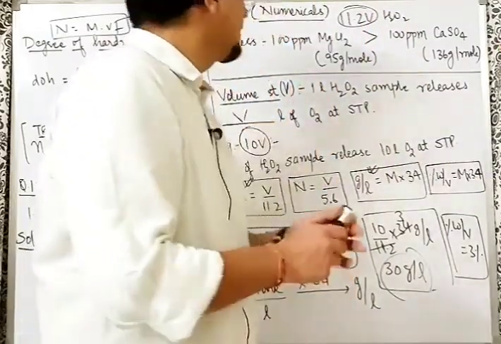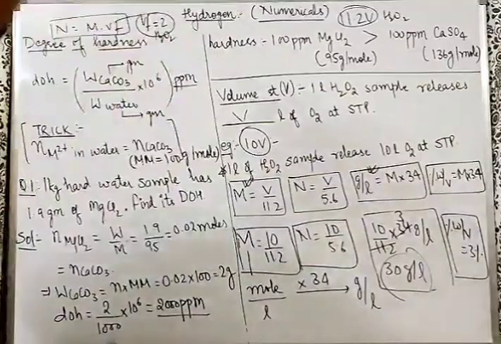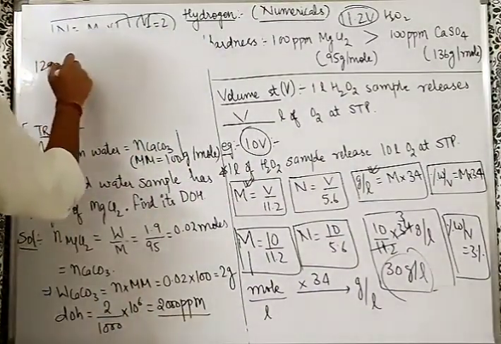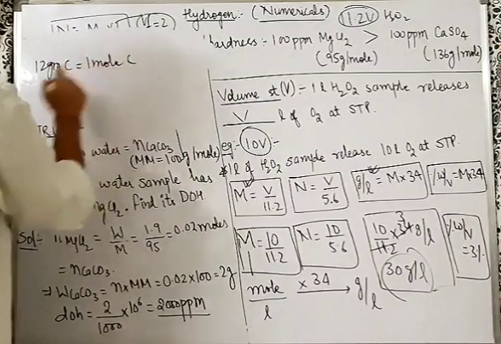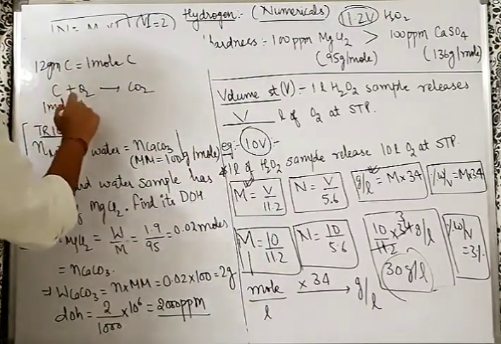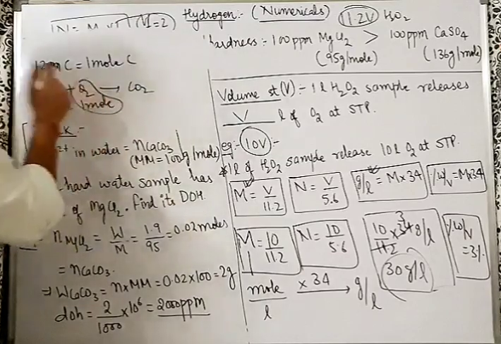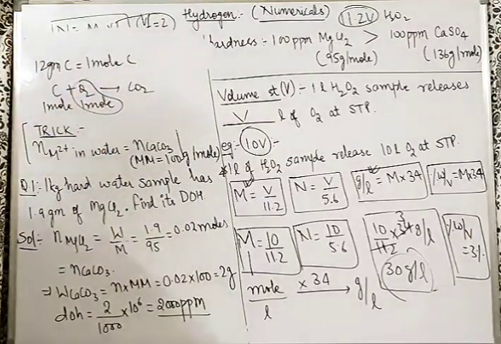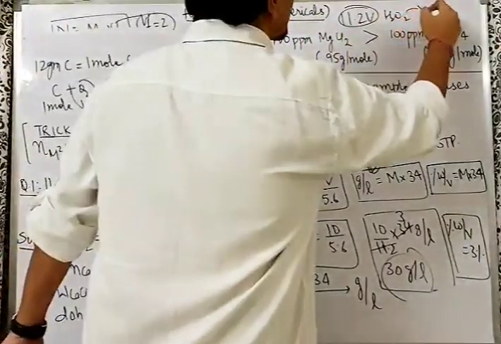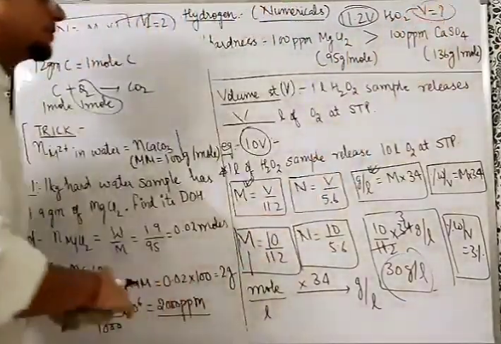So understand the idea. 12 gram of carbon is taken. How many moles is that? 12 gram carbon means 1 mole. So, sir, carbon plus O2 gives you CO2. For 1 mole of carbon, we need 1 mole of O2 for the reaction. And who is giving this O2? This H2O2 sample is giving the O2. You have to find the volume of the H2O2 sample required.